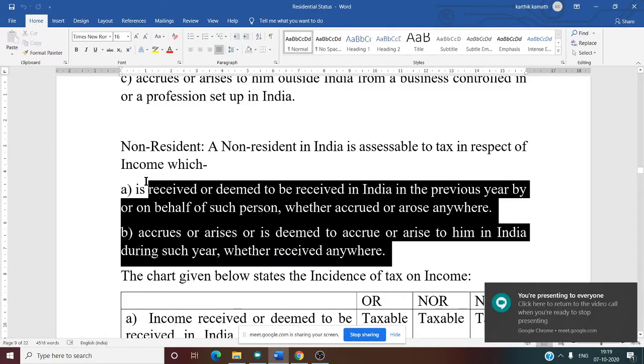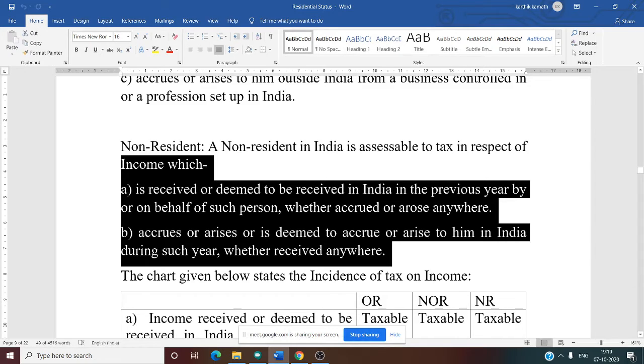See this. Non-resident, first one is received or deemed to be received in India in the previous year by or on behalf of such person, whether accrued or arose anywhere. That means what? You are receiving the money in India, source may be from outside, source may be from America, source may be from Germany. That is the first thing. In that case also it is taxed. This condition is available for every three category. OR also this condition is there, NOR also, NR also.